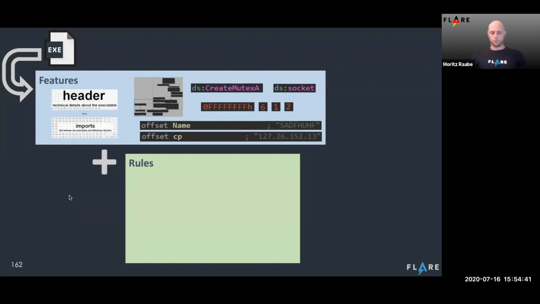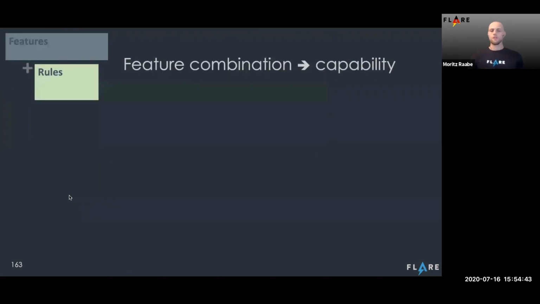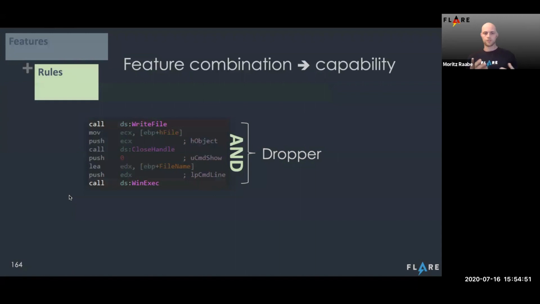The rules work under the assumption that once a specific combination of features is present, we can deduce that the capability is contained in the file. To illustrate this, let's look at this disassembly segment here again. Normally, when I reverse engineer, I don't look at every instruction line by line.